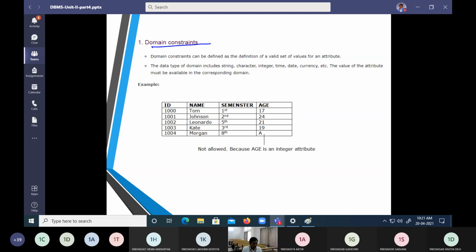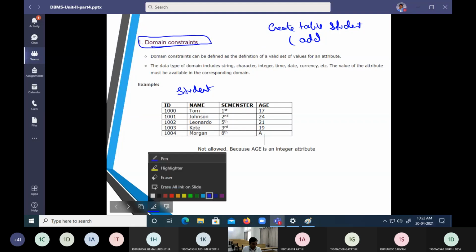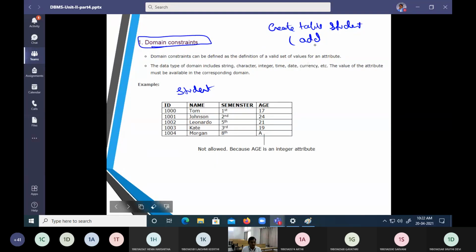The first one we are going to call the domain constraint. Assume that I have created a table called student. So create table student, and I have given age.